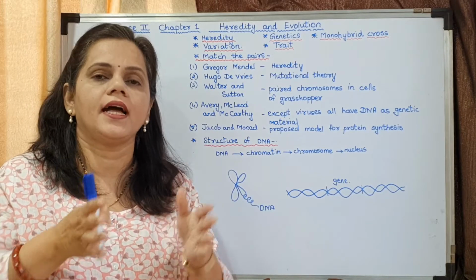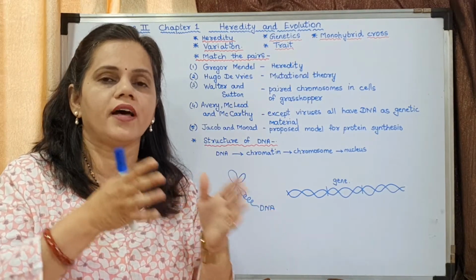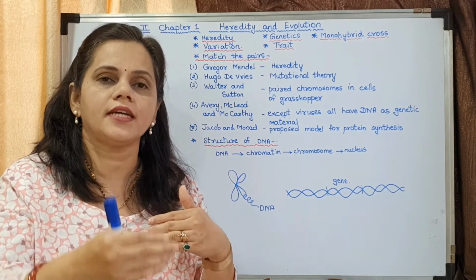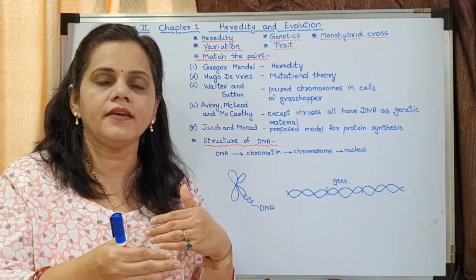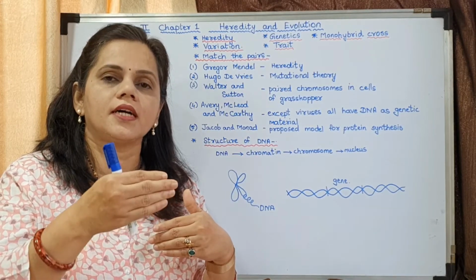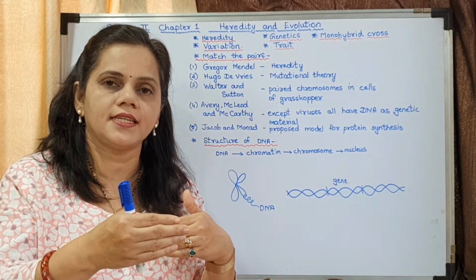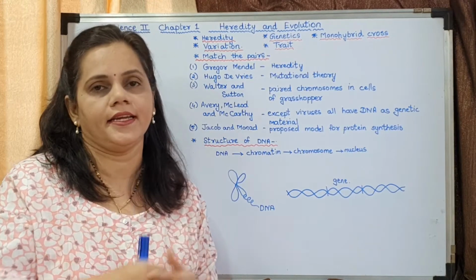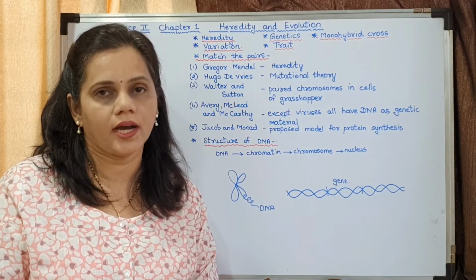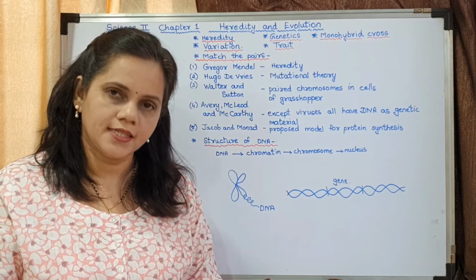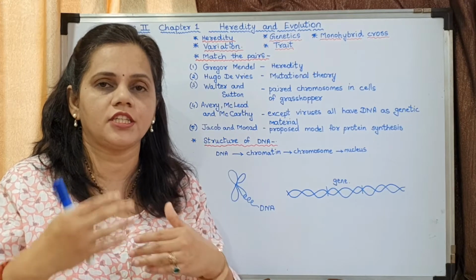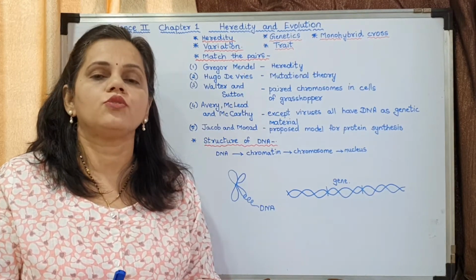When a dominant tall plant and a recessive dwarf plant were crossed, you got an F1 generation which were all tall. Why were all of them tall? Because the characteristic of dwarfness is a recessive characteristic and it was hidden in that generation. In the F2 generation, you had got 3 tall and 1 dwarf. So it was shown again in the next generation. That means these characteristics are transferred from one generation to the other. So who found this out?